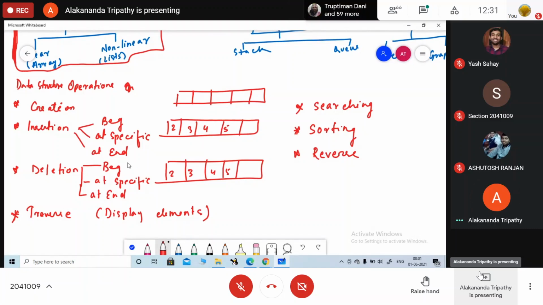Yes, ma'am. So we will discuss these things for list, stack and queue. Okay, so this is just a brief introduction on your data structure. Before data structure, we need to learn a few things. Then we will start.